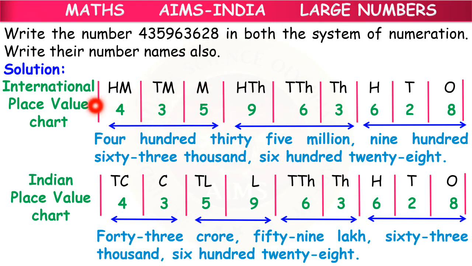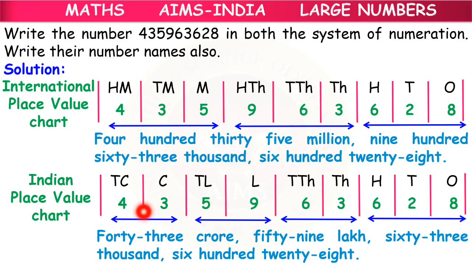Let us see how we read the same number in both systems. First, 435 in millions period. So, 435 millions. Then 963 in thousands period, 963 thousands. 628. Understood, children? We've read the number and then we read it with its period.